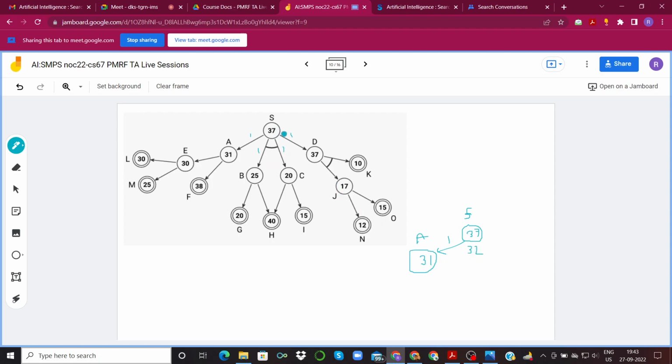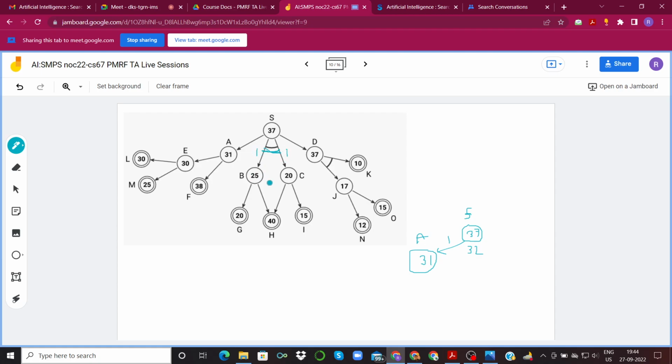Now, if we had gone via this D direction, we would have gotten 37 plus 1, 38, which is greater than this 37 that is already given to us. So that is not a correct option. What is the other option we have? That is to choose this BC. Now remember, this is an AND, not an OR. Since this is an AND option, we have to solve both of these, so we have to include both B and C in our estimate.